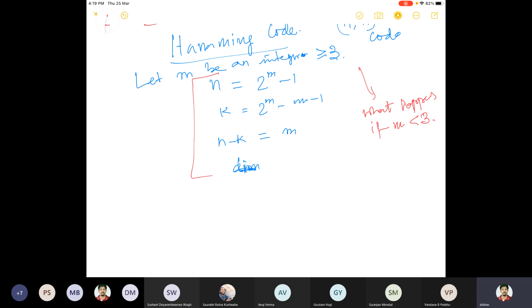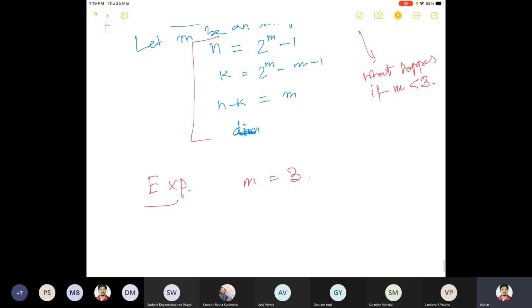Now let me give an example. Everything, actually, we know everything about the Hamming code now because we know the parameters. The question is, first of all, let m be equal to 3. So this is the example, m is equal to 3. Then what will happen? N is 2 to the power m minus 1, which is 7.